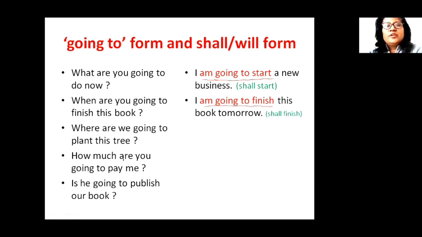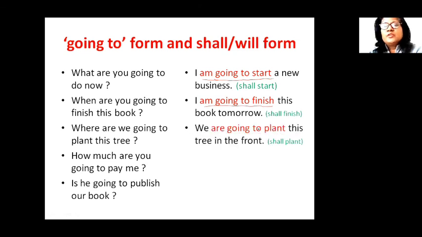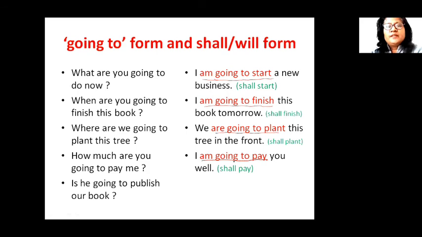So where are we going to plant this tree? You can answer, we are going to plant this tree in the front. So we are going to plant, it means we shall plant this tree in the front. How much are you going to pay me? I'm going to pay you well, or I shall pay you well. So going to pay means shall or will pay.